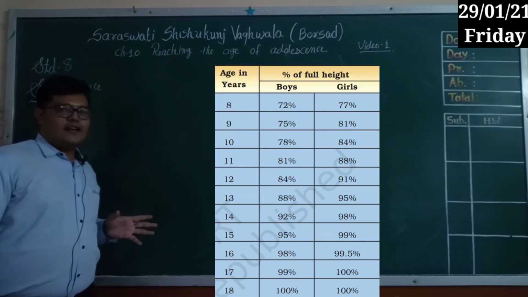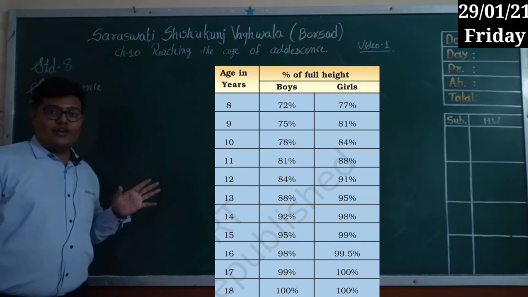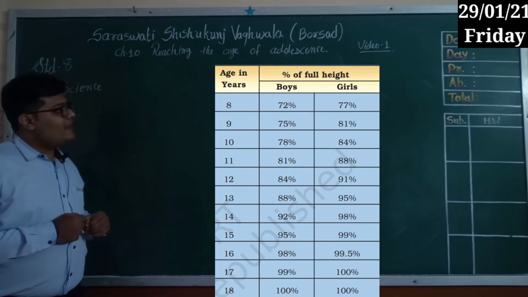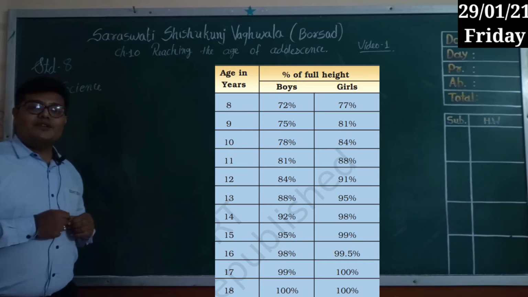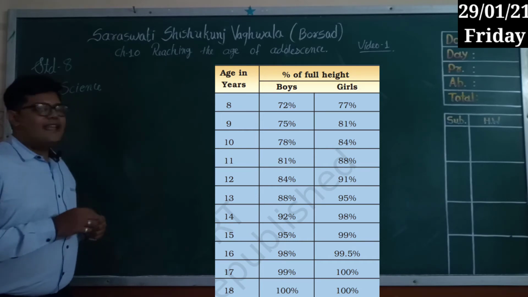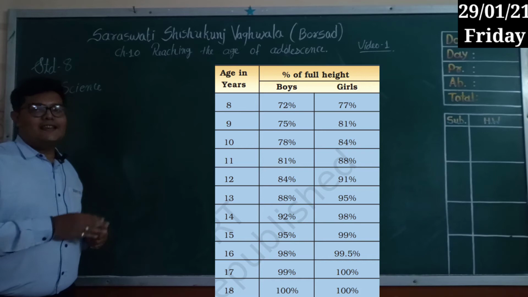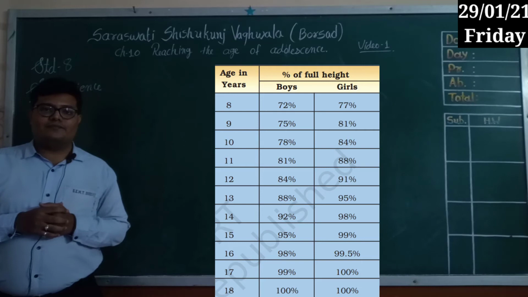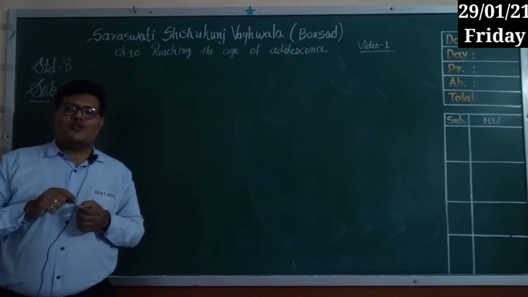Here you can see the chart in which the age of the individual is written, and the percentage of the full height reached at that age. At the age of 11, a girl reaches up to 88% of her full height, and a boy reaches up to 81% of his height. At 12 and 13 also there is an increase in height. So a sudden increase in height is observed during this teenage time. From this table you can find out your full height, how much height you are going to get in the future.